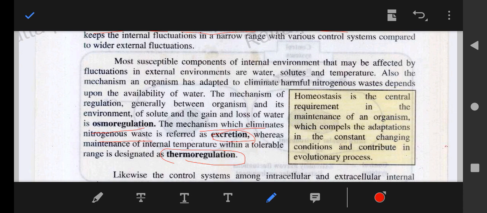So what is the purpose, and why do we need homeostasis?